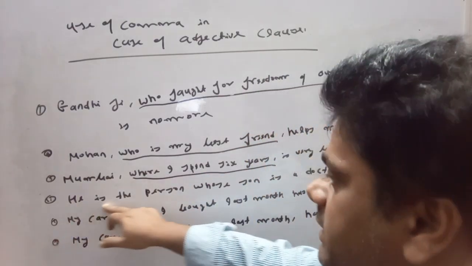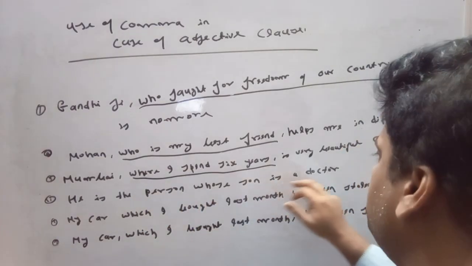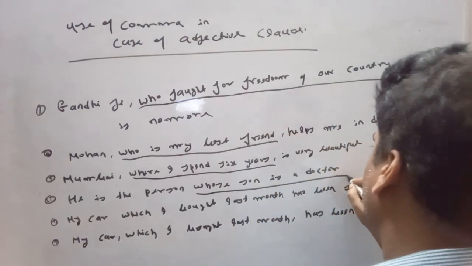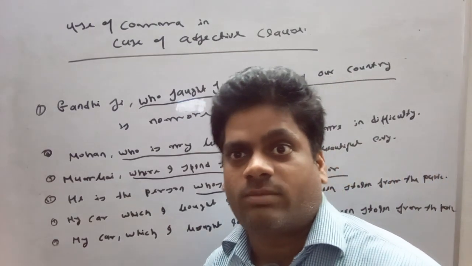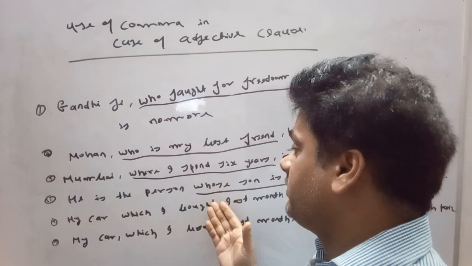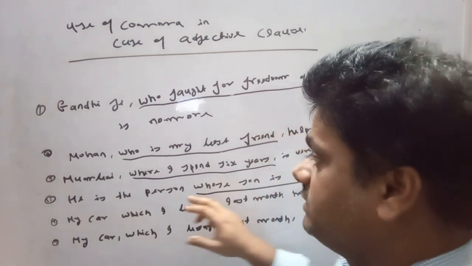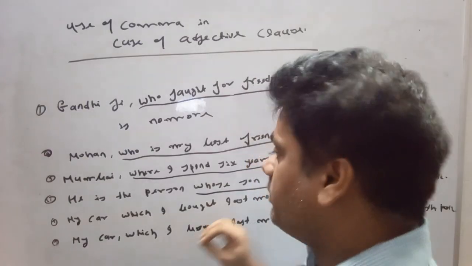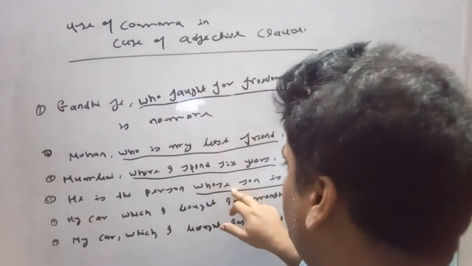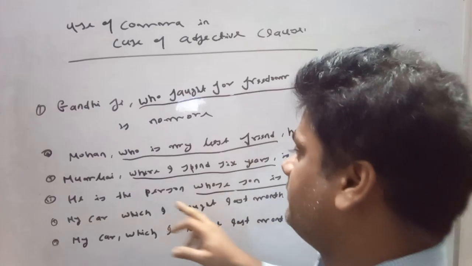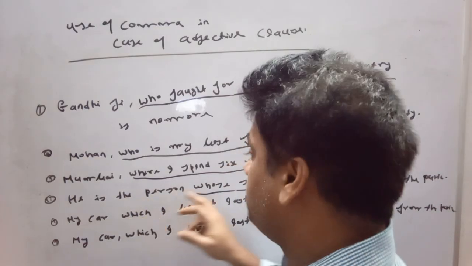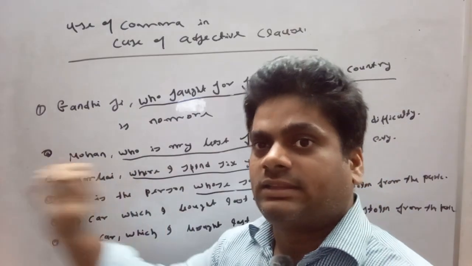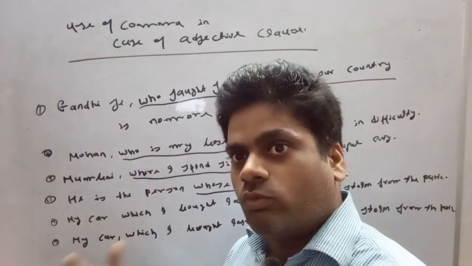In the third one, he is the person whose son is a doctor. It is a defining clause and we cannot remove this defining clause from this sentence. If we remove it, the sentence would not express its full meaning. So it is important for this sentence to keep this defining clause connected with these words, because it is giving extra information about the person. We are talking about only that person whose son is a doctor.